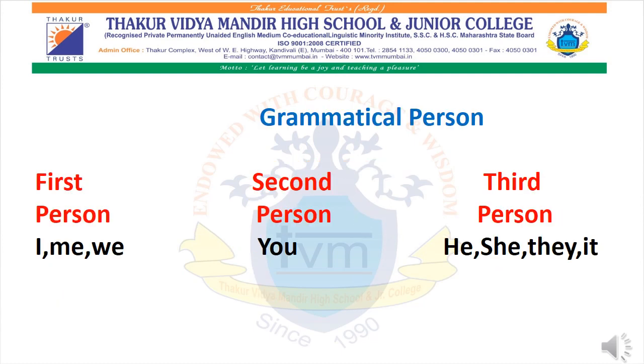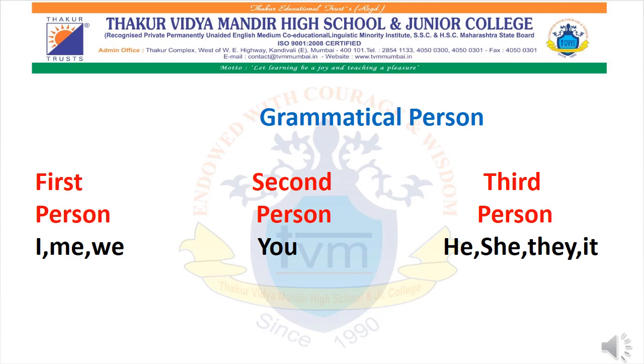Now the third one is the grammatical person. You all must have observed that each sentence consists of I, you, or the name of a person, place, animal, thing. So they also have their own identification. For example, first person means I, me and we.